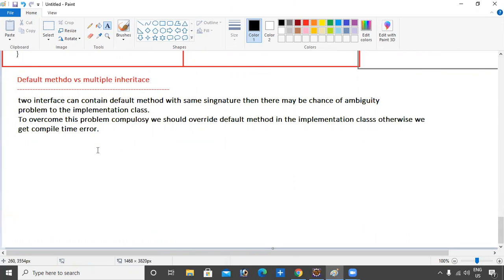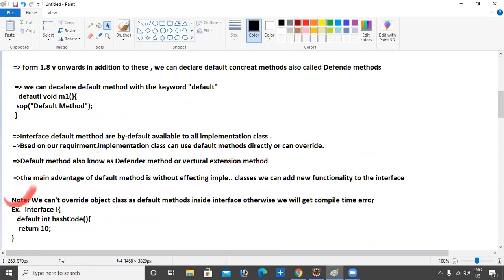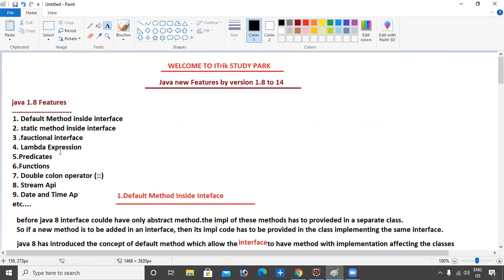So this is all about it. I think it's a 1.5 hour video, too long. This is all about the practical default method. This is not a small topic, and I will cover all these points. And in the next video we will cover the static method inside the interface and functional interface.